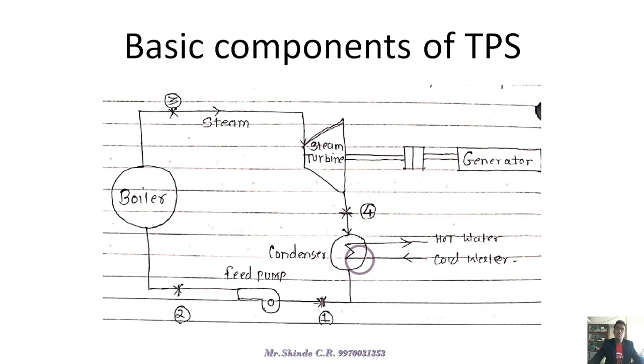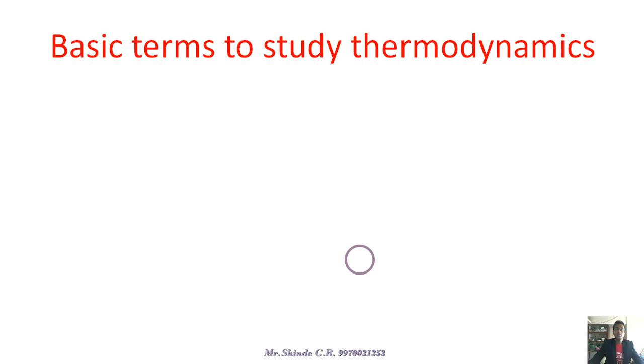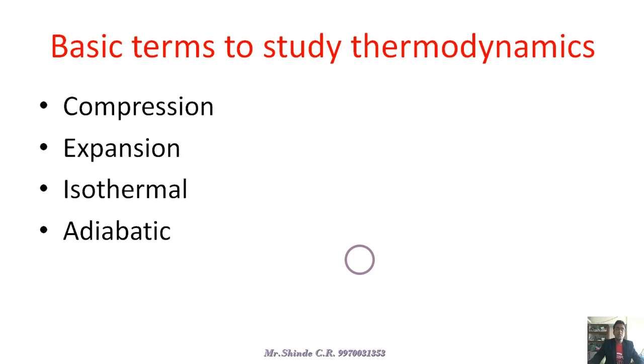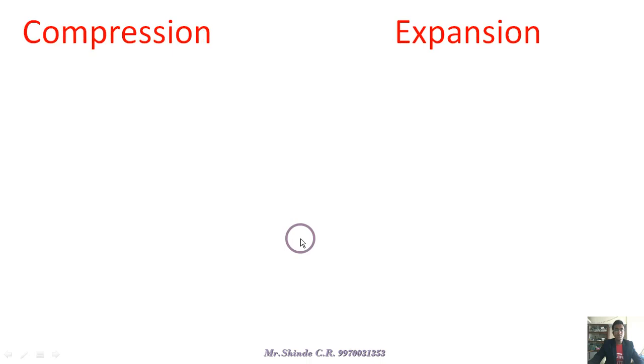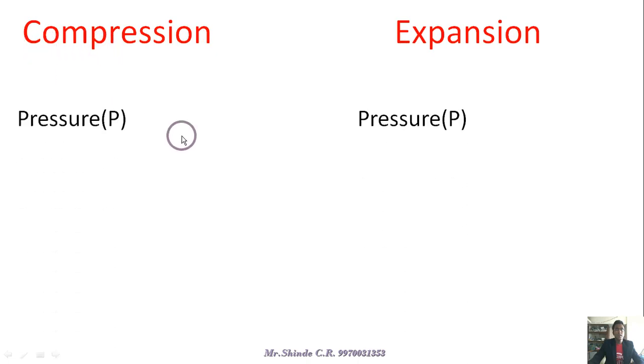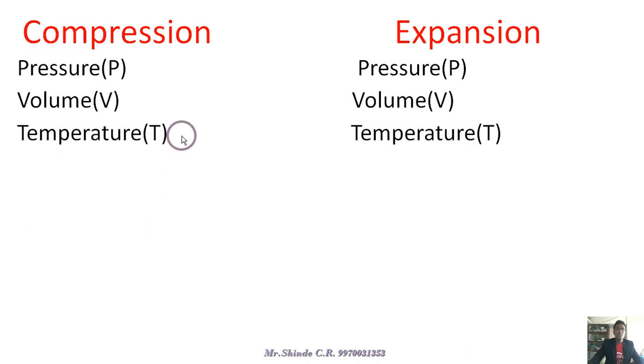So we have to see it step by step. The basic terms of thermodynamics we must know are compression, expansion, isothermal, and adiabatic. We are going to discuss them one by one. What is compression? As all of you know, compression affects various thermodynamic quantities: the first is pressure, the second is volume, and the third is temperature.